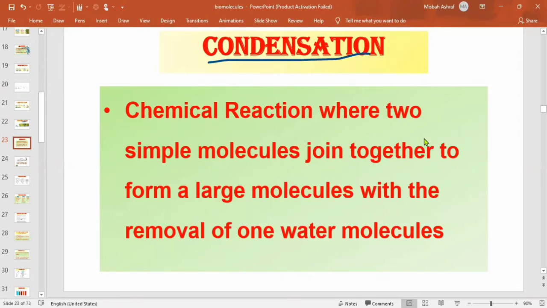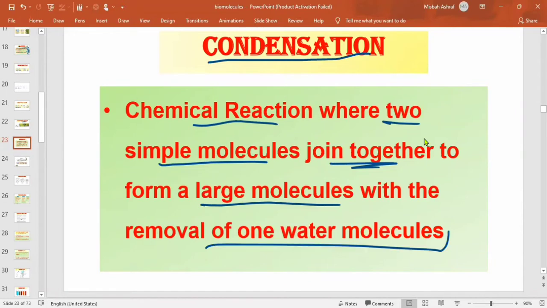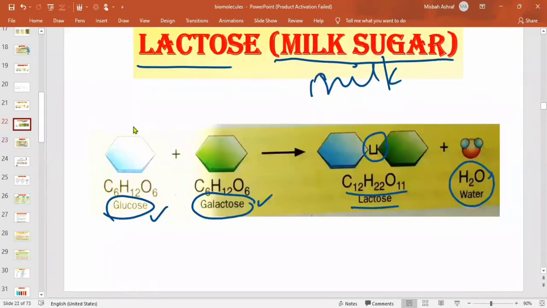Like you can see, it's the chemical reaction where two simple molecules join together to form a larger molecule with the removal of one water molecule, right? And here in this example, we have seen that these two smaller molecules are combining together along with the removal of one water molecule and they are forming one larger molecule. तो इनकी formation की process को हम condensation भी बोलते हैं.